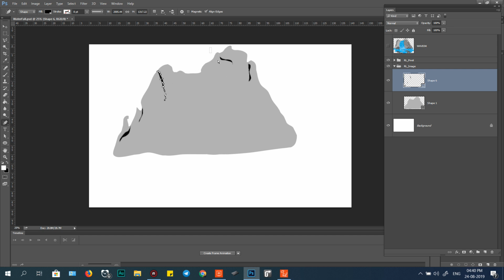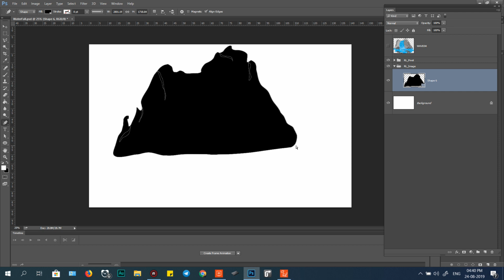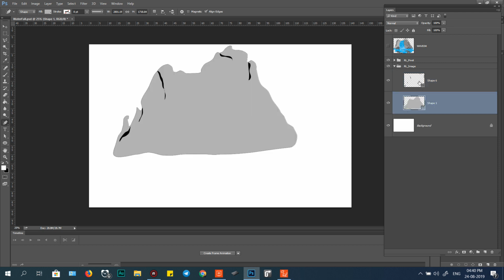And this one the same, a little bit up. And this leg, because it is merged together, is easy to drag. Two of these different colors you cannot merge. If you merge, it looks like this. Control Z. Just leave it like that.